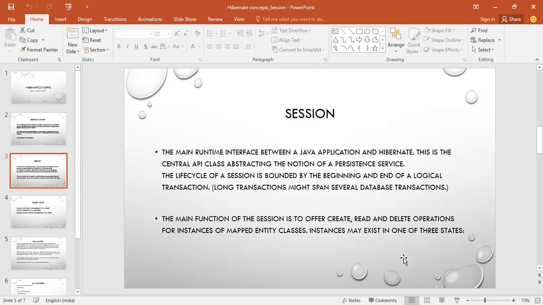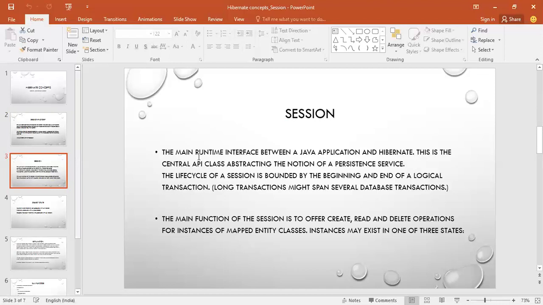The instance of an entity, which is mapped with a particular table, can be transient, detached or persistent.